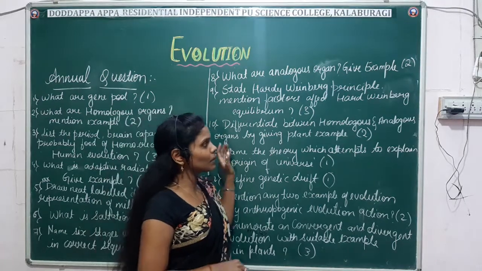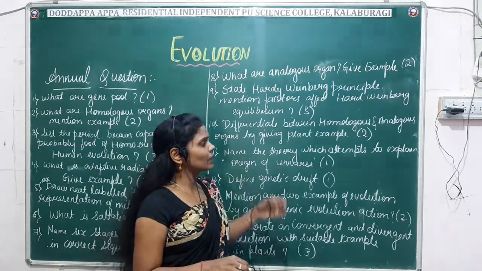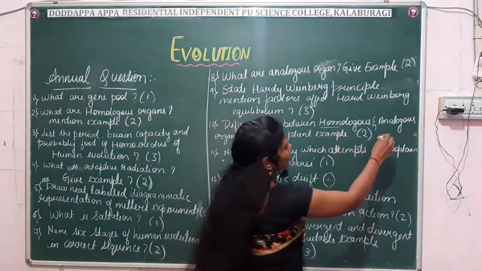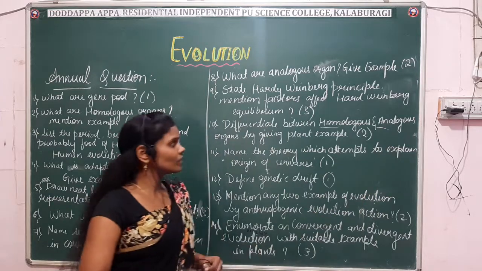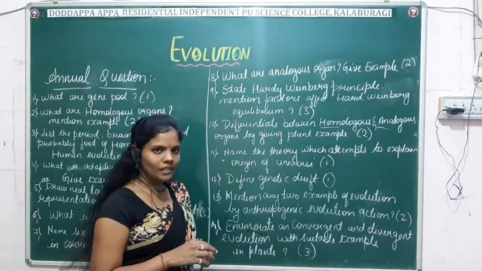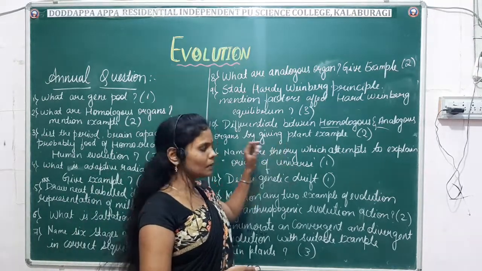Next, differentiate between homologous and analogous organs by giving plant examples, fine. Homologous organs and the analogous organs, so you have to differentiate them. Then you have to give the examples by taking the plants. Both plants and animals are there, but in this one they have mentioned the plant example.